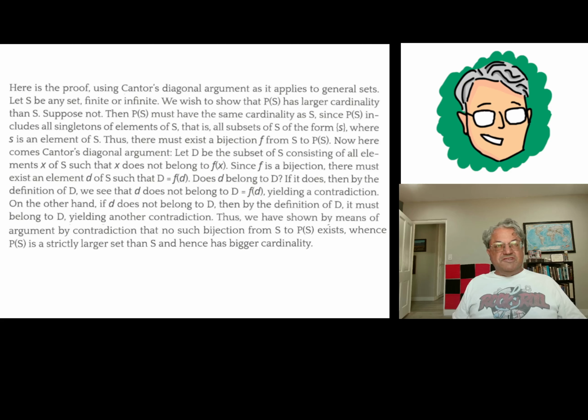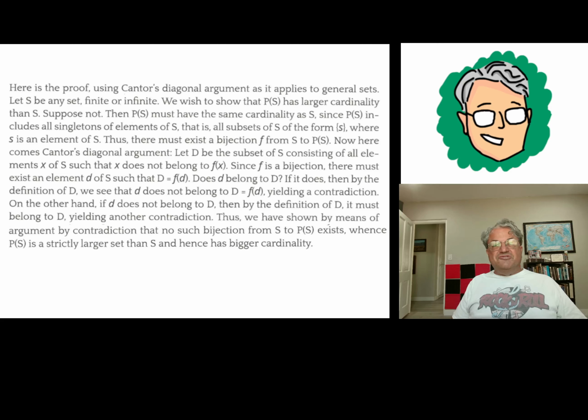If little d belongs to capital D, then since capital D is f of little d, by the way we've defined capital D, little d does not belong to capital D. That's a contradiction. Conversely, let's assume that little d does not belong to capital D. Well then, by the definition of capital D, little d does belong to capital D. So we get a contradiction either way.